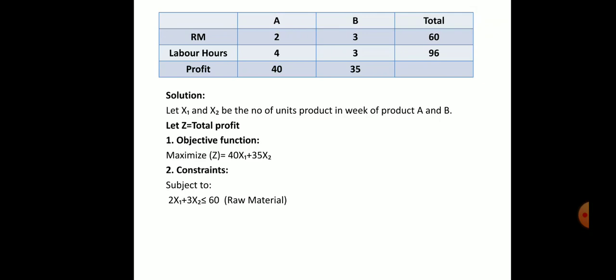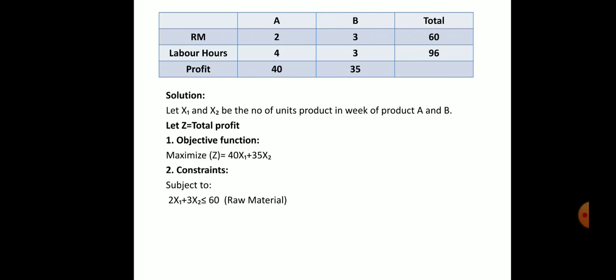In the feasible solution, 2 into that product, means how much product we are going to produce. If you multiply, we will get to know how much raw material we need. Plus 3, in product B we need some raw material for producing one unit of B, usually 3 kgs. If you multiply by the value of x2, you will get it here. Maximum, in your warehouse, the total raw material in stock is only 60 units. So you will have 60 kgs.